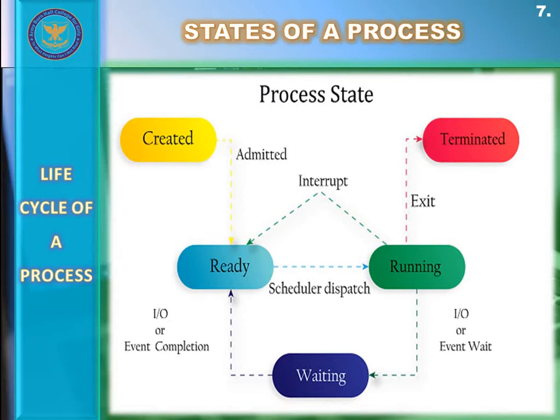The process is chosen by the CPU for execution, and the instructions within the process are executed by the CPU. A process which is getting executed by the CPU is present in the running state. As you can see in this diagram, from the ready state, the process goes to the running state.